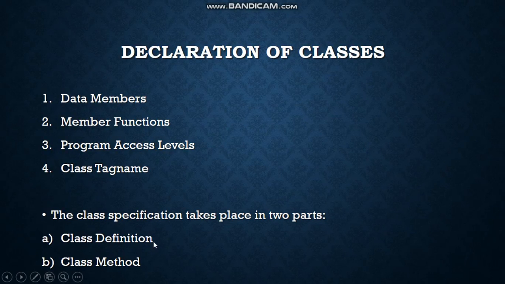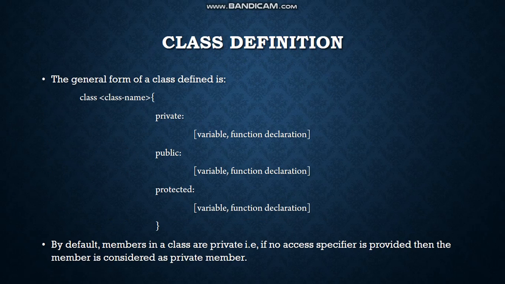The class specification takes place in two parts. First one is class definition and second is class method. Let us understand what is class definition. Class definition describes the component members, both data members and functions of the class. The general form of class definition is class as a keyword, then class name, then the starting of the block which is a curly bracket.